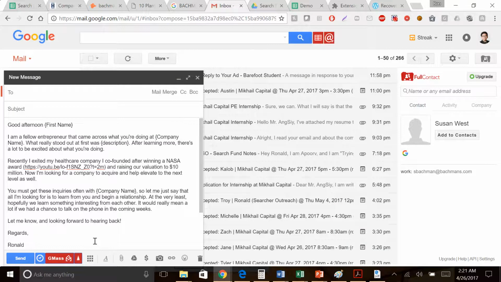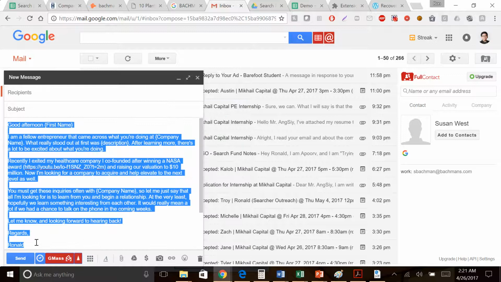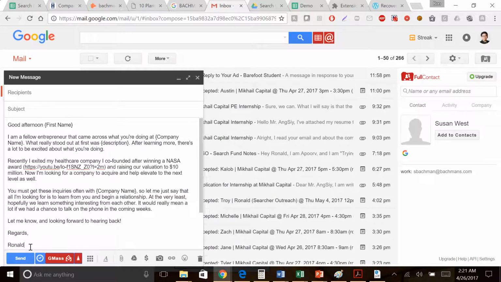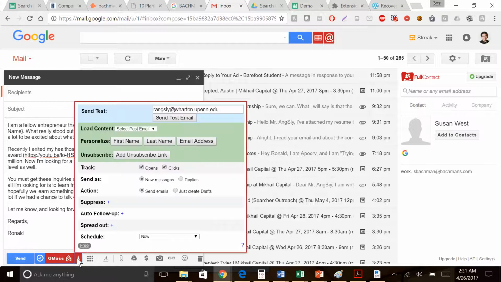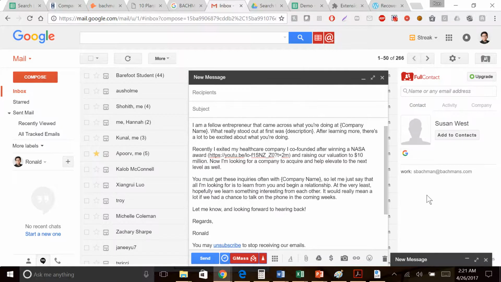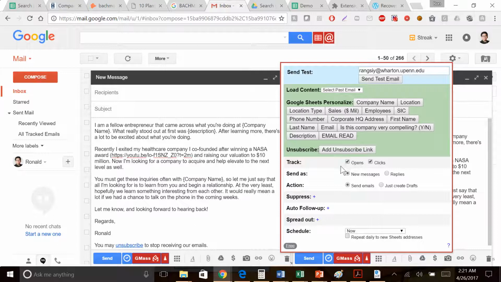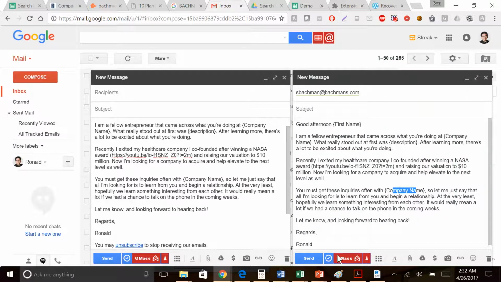Now, when you look at the settings for the GMass button, you can add things like an unsubscribe button, in case they don't want you to spam them over and over again. So you can have that as an option. You could have trackers here on when people open and click the links, so you can see when they open the emails, right? And have all that information out here. So you click the GMass button, it'll send a mass email to everyone, but it would be very personalized.